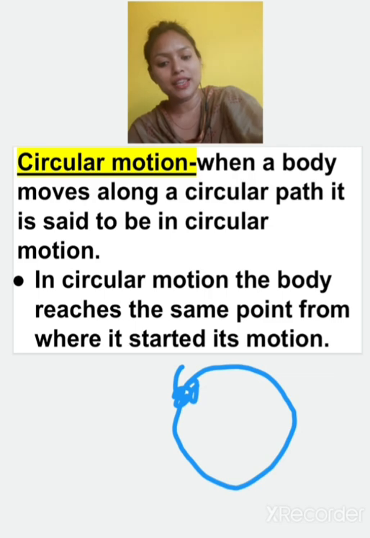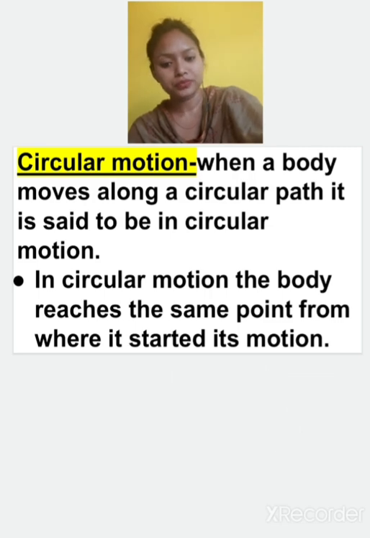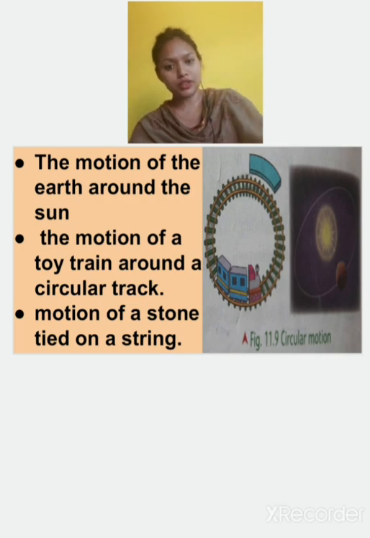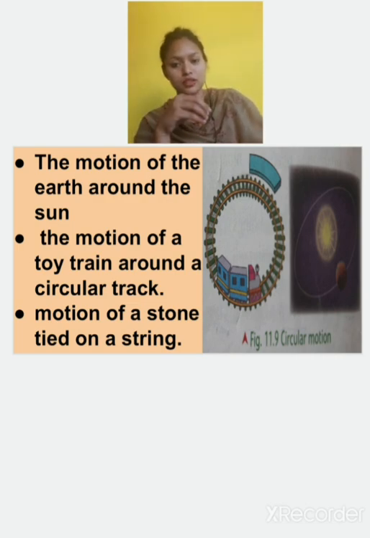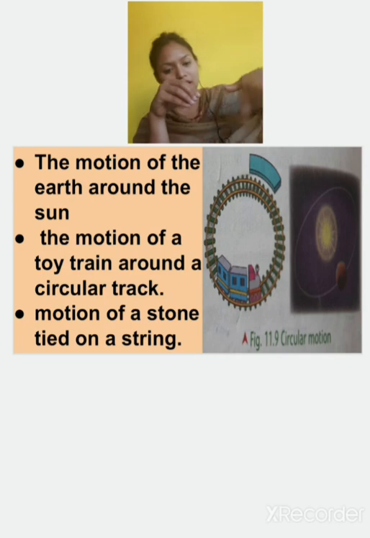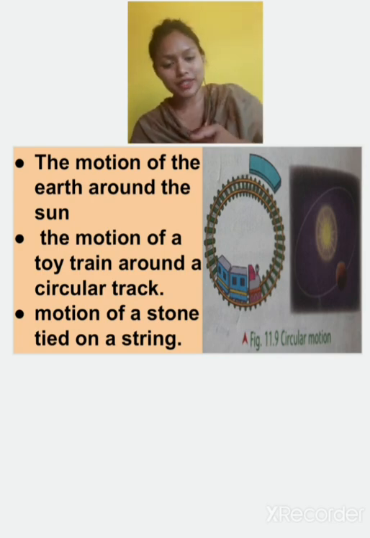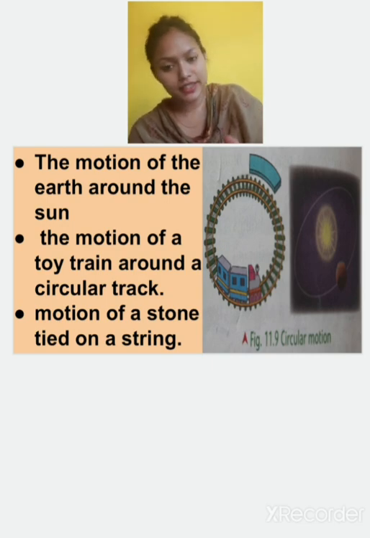So let's see some examples of circular motion. Here you can see the motion of the earth around the sun. As you all know, in the solar system, the sun is in the center and all the planets revolve around the sun in a circular or an elliptical path. Circular path we generally say. So that is an example of a circular motion.